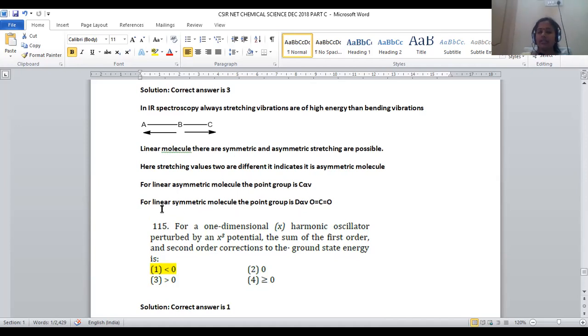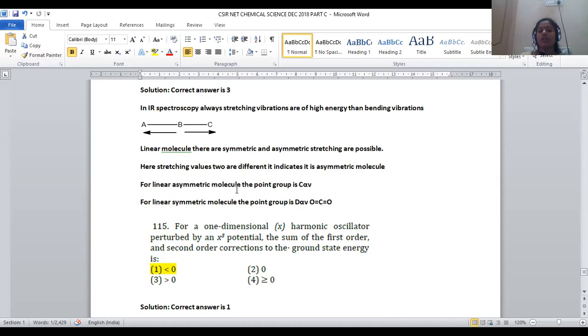If the molecule is linear and highly symmetric in nature, it means that around the central atom, 2 bonds are equal in environment, and stretching is in equal direction and equal probability. Both are elongated at the same time, otherwise both are compressed at the same time. The bond distance will be identical even by elongation and compression. That is said to be symmetric stretching. For a symmetric molecule, we can observe that kind of symmetry operation, and its point group symmetry is denoted as D infinity h.